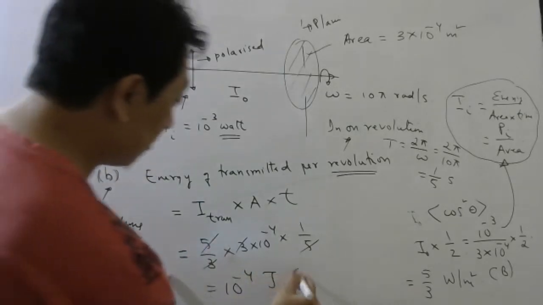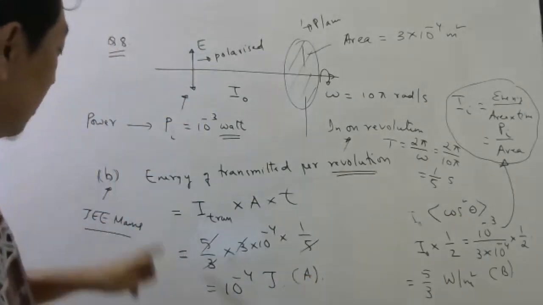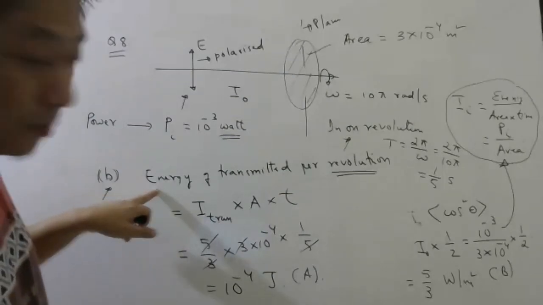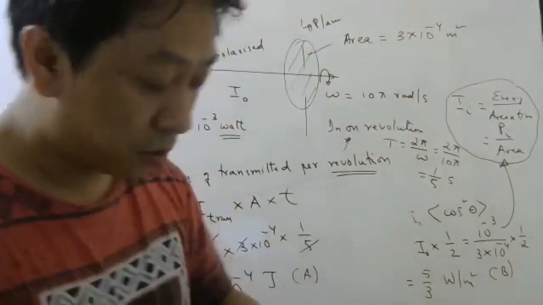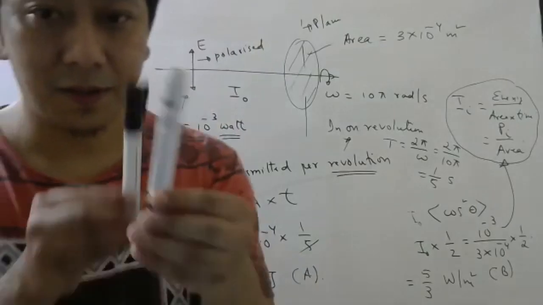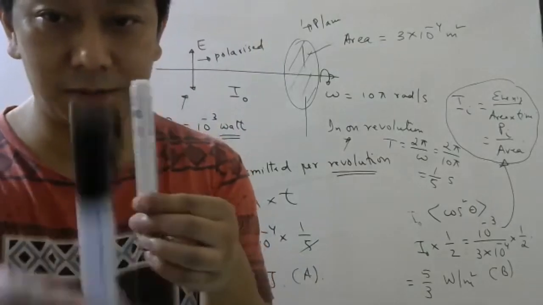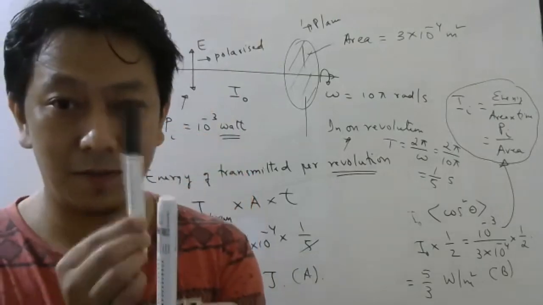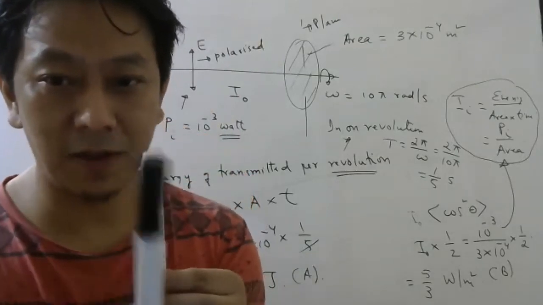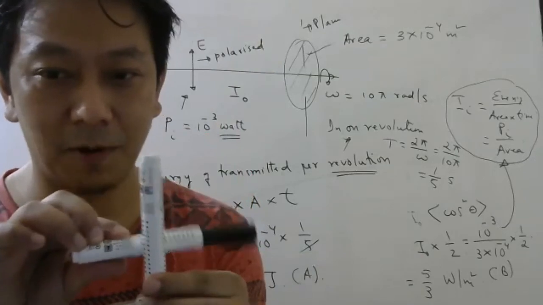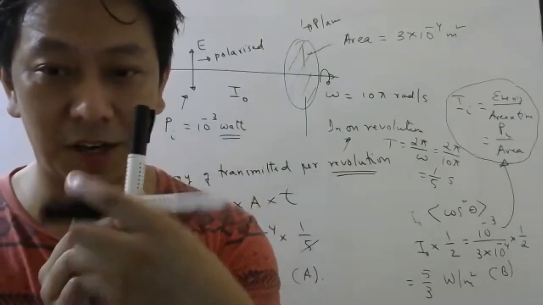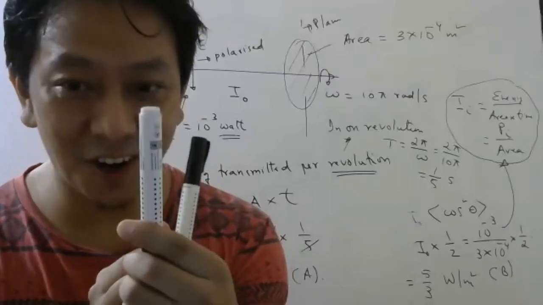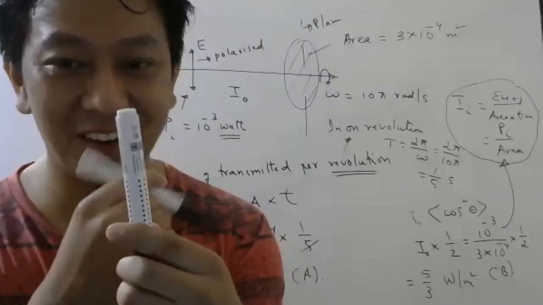So this question came, but please understand, since this came in JEE Mains, it doesn't mean you'll start from here, because first you have to find this. So basically what I'm saying: parallel, everything will come out. Perpendicular, nothing will come out, provided this is polarized. Now, if this continuously rotates, it is equivalent to this not rotating and this rotating, or not.